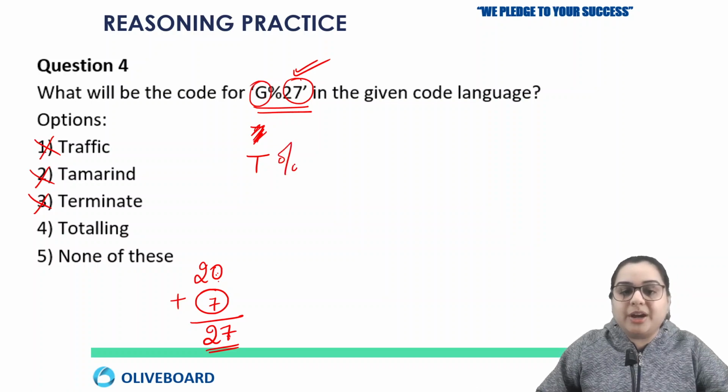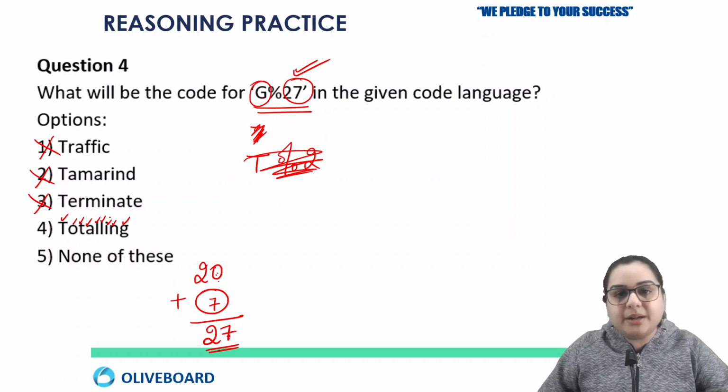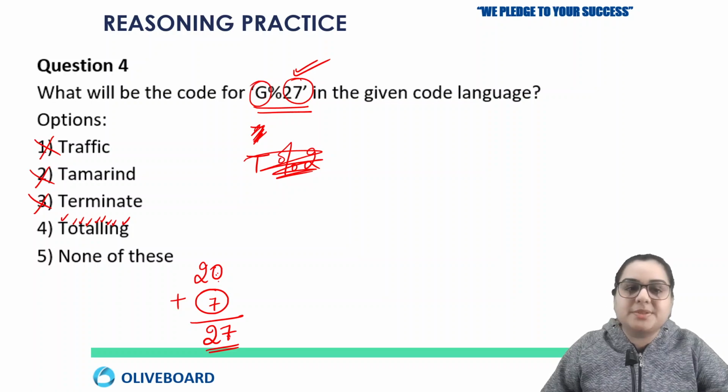Now in the middle you have %. Okay, in the middle you have this %, right? So let's count the number of alphabets in the word. 1, 2, 3, 4, 5, 6, 7, 8, 9. 9 is an odd number, and for an odd number, the symbol was %.